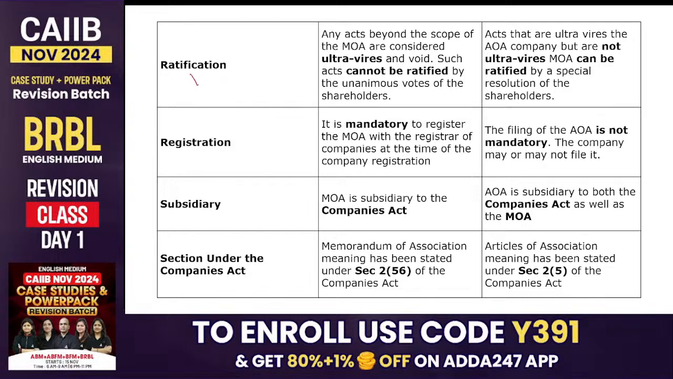Ratification, that is called verification. Suppose the company has done anything beyond the MOA, that is ultra vires and it will be void. It cannot be ratified. But in AOA, if the work is ultra vires, it can be ratified. Registration: for MOA it is mandatory; for AOA it is not mandatory. Subsidiary: MOA is subsidiary to the Companies Act, and AOA is subsidiary to the Companies Act and MOA. Section 2 clause 5, let's talk about this section. Is that okay? So this is a very important section about the company.